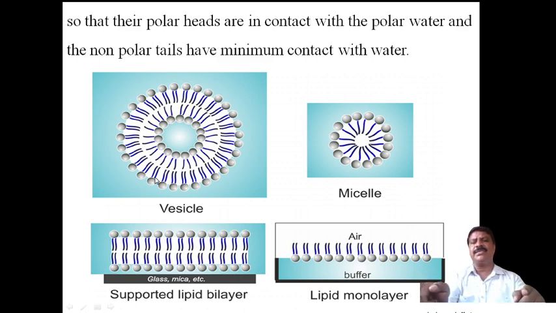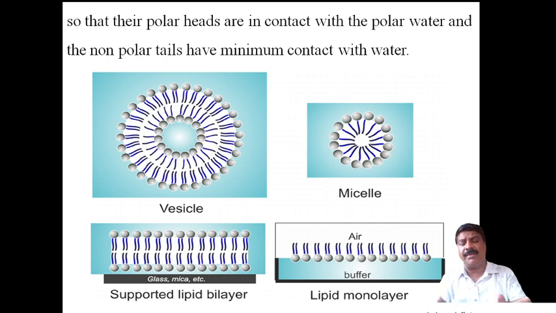Therefore, one will be on that side, another in the opposite direction. One is the polar end, another is the non-polar end. The polar end comes into contact with the water, and the non-polar end has minimum contact, or is away from the water. Therefore, two layers are formed. That is a vesicle, a monolayer or bilayer.